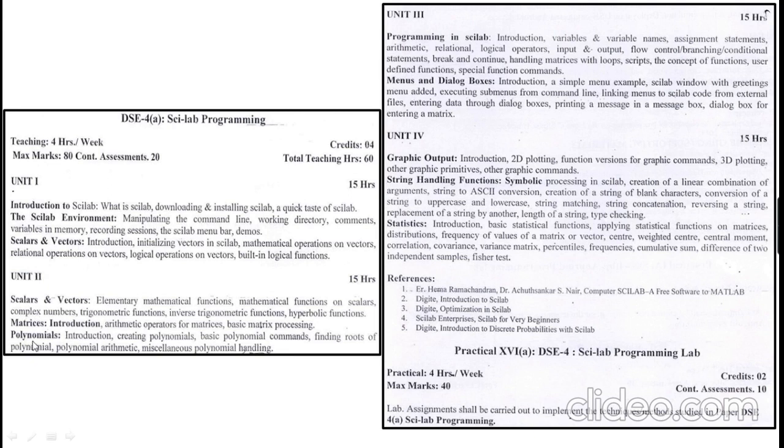The second unit is about scalars and vectors, matrices, polynomials, and the third unit is about programming in Scilab, menus and dialog boxes. The fourth unit is about graphic outputs, string handling functions, etc. You can refer to these books for Scilab programming, and you can have the lab on Scilab also.